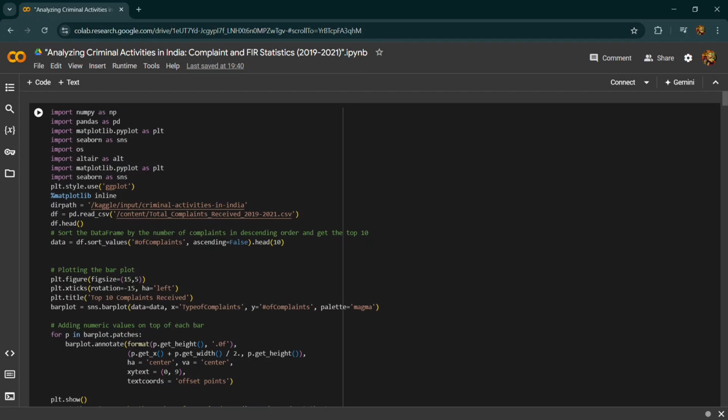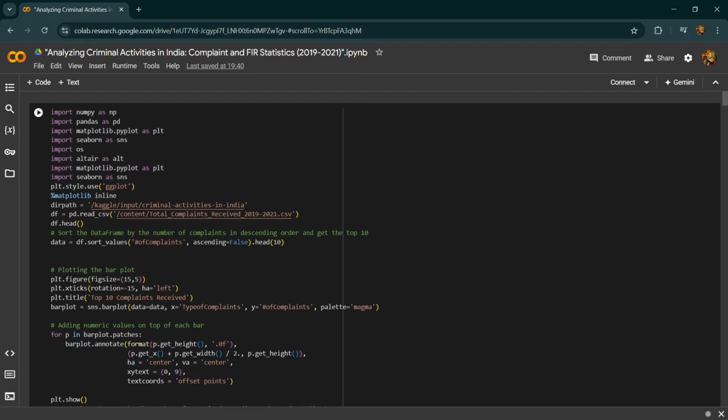So the data is sorted by the number of complaints in descending order, and the top 10 rows are selected. Then we are going to plot the figure, which is of size 15,5, with x-axis labels rotated by -15 degrees and aligned to the left, and the title: top 10 complaints received. Then we have a Seaborn bar plot, with the type of complaints on the x-axis and the number of complaints on the y-axis, using the magma color palette.